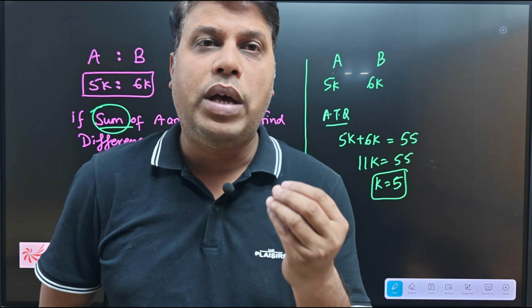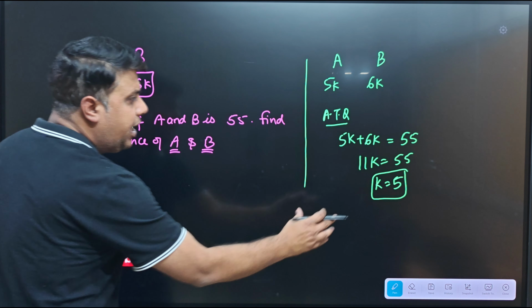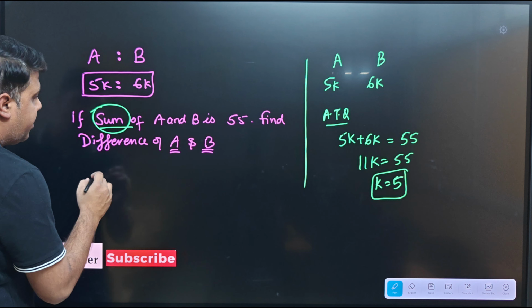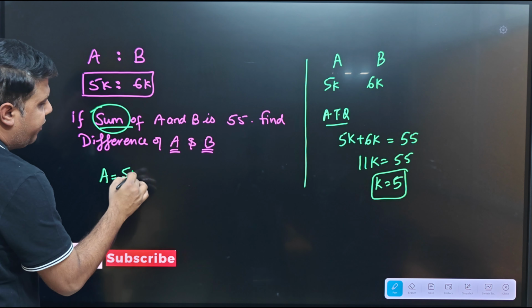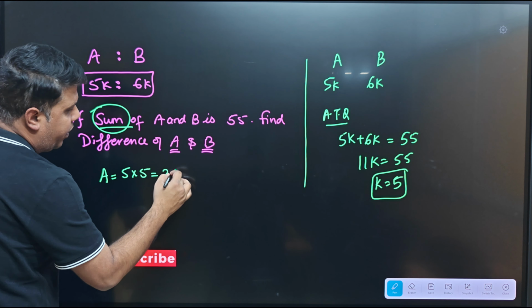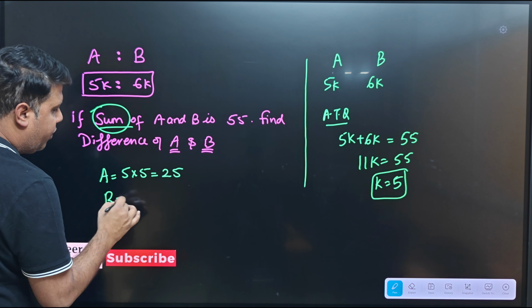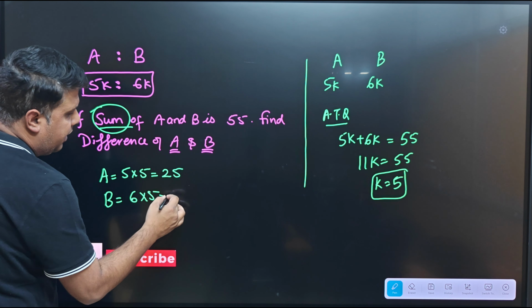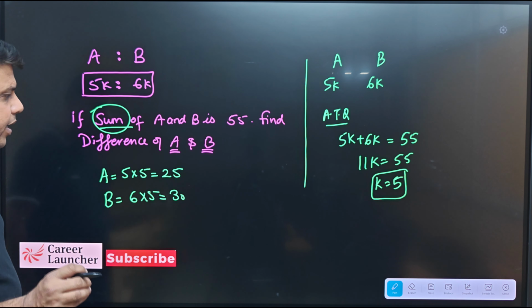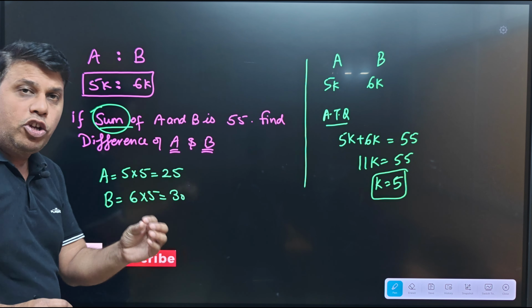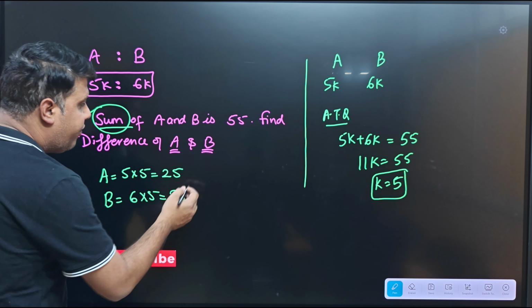So as soon as you have the value of k, जैसे ही आपके पास k का value आ जाएगा, I can say a का जो value आएगा 5 into 5, that is 25, and b का value आएगा 6 into 5, that is 30. I believe it is clear, right? So you can add 25 and 30 will be getting, that is 55.